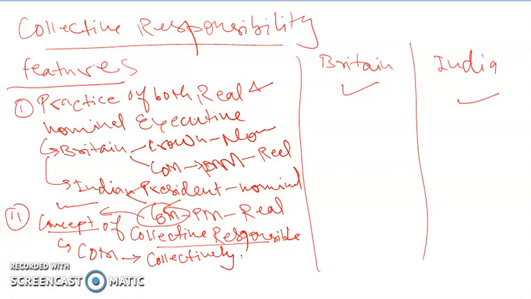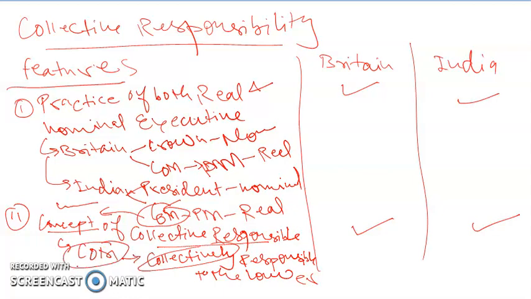to the lower house, and this is applicable in both Britain and India. In India also, the members of the Council of Ministers are collectively responsible, that is, they swim and sink together. The concept is called swim and sink together. The members of the Council of Ministers swim and sink together, because they are collectively responsible to the lower house, in India and in Britain. The third concept is